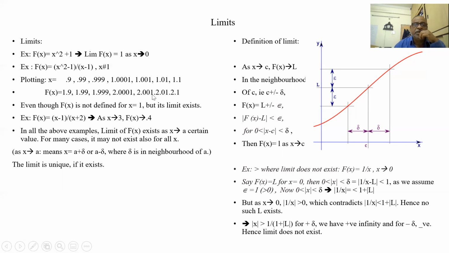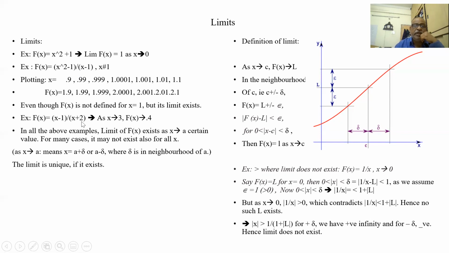The limit exists because as the neighborhood is tending to the value of x, I'm getting 2 here, because x minus 1 is getting deleted by factorization. Even though f of x is not defined for x equal to 1, its limit exists. Its limit exists because of the neighborhood points, of course, the factorization point.